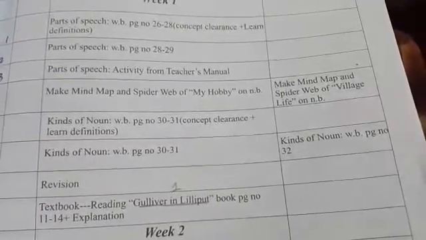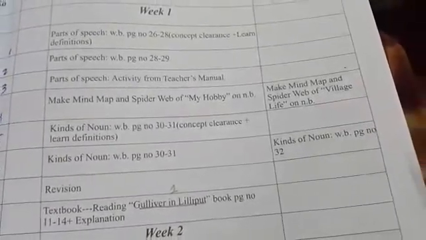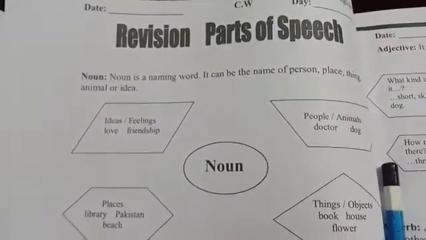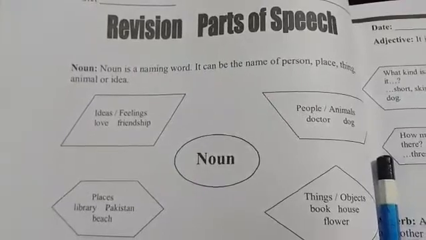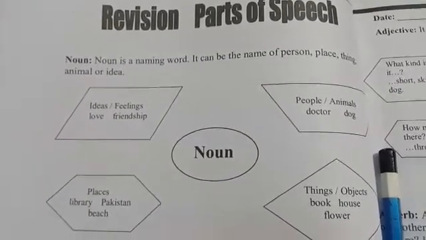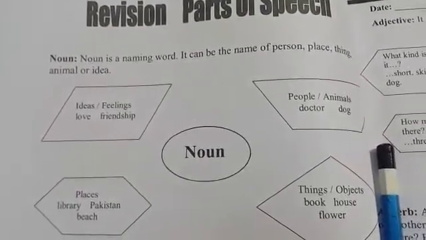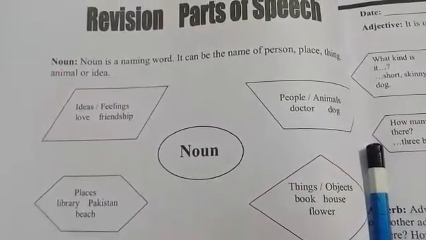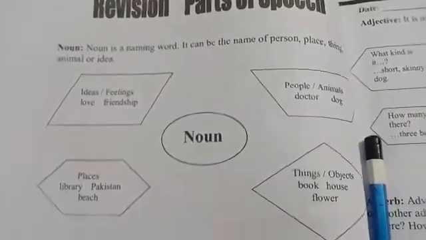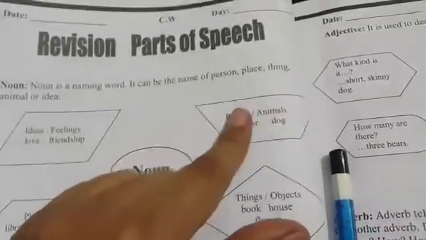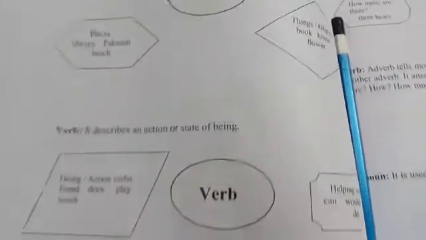Now come to the concept clearance and the learning of all the definitions, page number 28. It is revision, beta, as you have done it in your class 4, so it is really easy for you. Just give proper 5 to 10 minutes. It will be really helpful and easy for you if you listen and learn it attentively. Okay, number 1. Noun is a naming word. It can be the name of person, place, animal or ideas like this. Okay, these are the things and their names can be the noun.